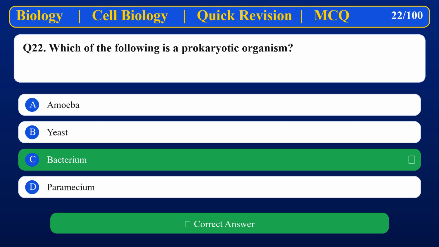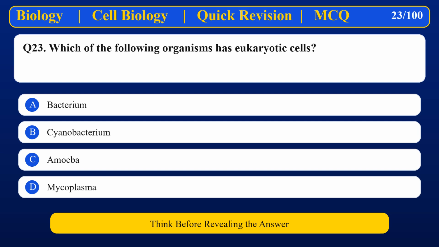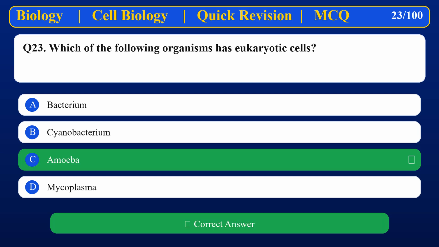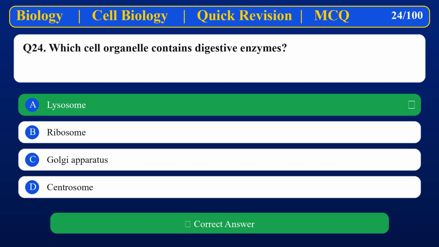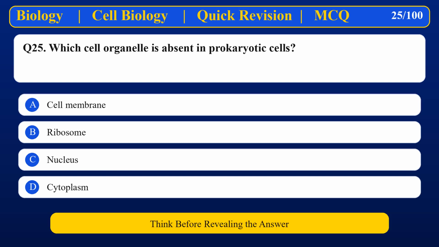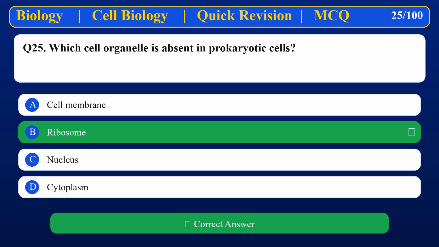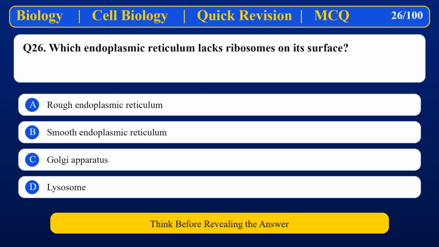Bacterium. Which of the following organisms has eukaryotic cells? Amoeba. Which cell organelle contains digestive enzymes? Lysosome. Which cell organelle is absent in prokaryotic cells? Ribosome. Which endoplasmic reticulum lacks ribosomes on its surface?